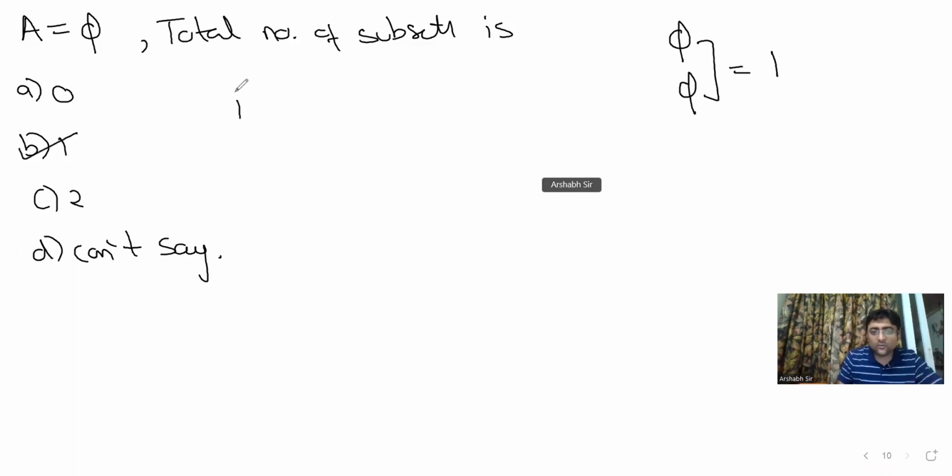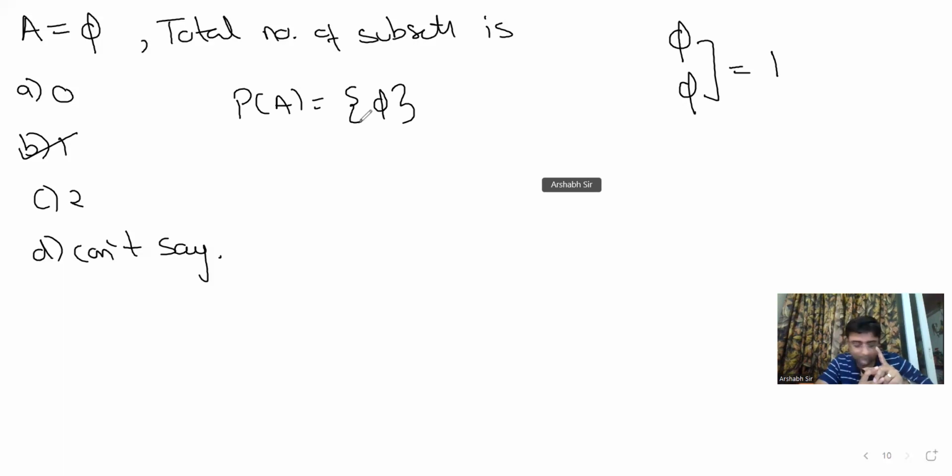So if I ask you what is power set of A, यहाँ पे क्या आएगा? सिर्फ एक ही चीज आएगी आपकी, that is null set. So be very careful. If you have the null set, तो 2 to power n वाला फॉर्मूला नहीं लगेगा यहाँ पे. क्यों नहीं लगेगा यहाँ पे? Because the set itself and the null set are the same thing. तो इसलिए 1 होगा. Any doubt?